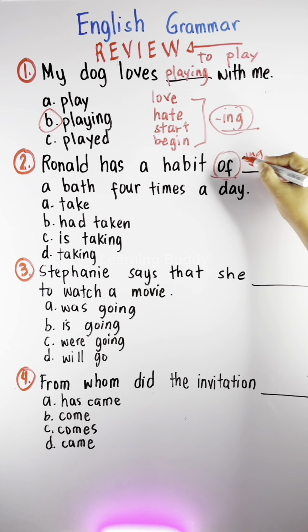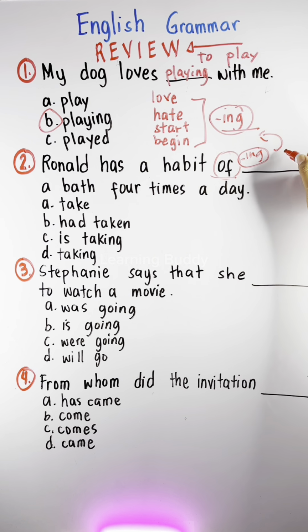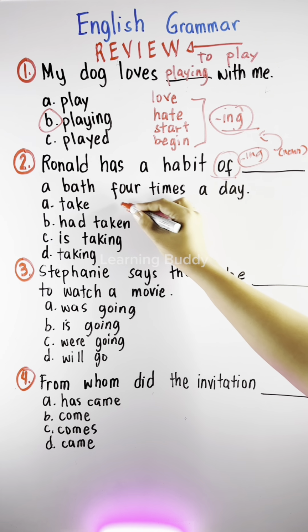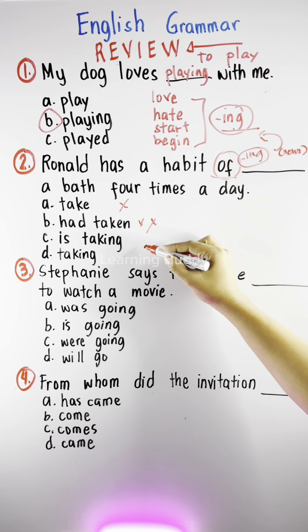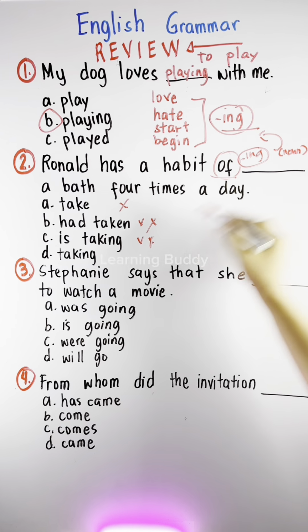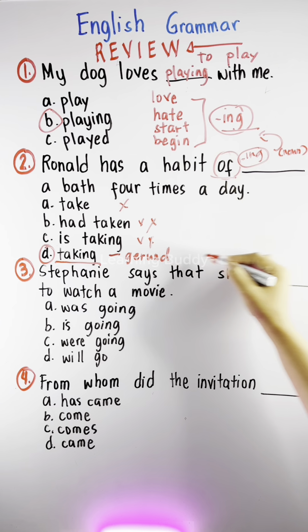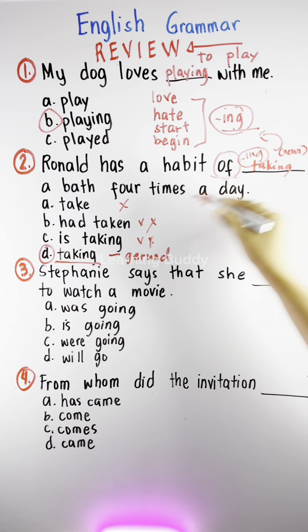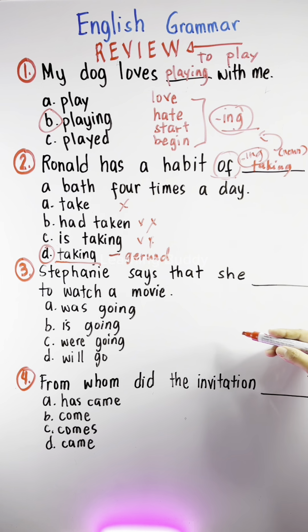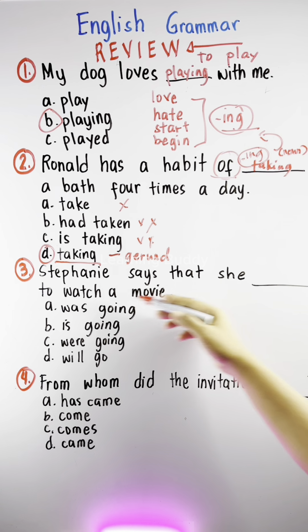Ang clue natin dito ay yung salitang of. Tandaan, ang susunod dapat ay ing. Ang clue mo ay yung preposition na of na dapat sinusundan ng ing form. Hindi pwede yung take, hindi pwede yung had taken kasi verb yun. Hindi rin pwede yung is taking kasi verb phrase yun. Ang sagot ay taking. Tandaan, preposition na of, tapos yung kanyang object na noun. So yung taking is a gerund form, hindi na siya verb, siya po ay noun. Review verbals.